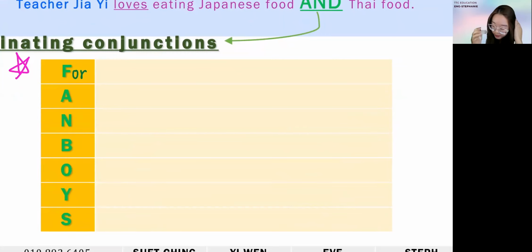F stands for 'for', A stands for 'and', N stands for 'nor', B stands for 'but', O stands for 'or', Y stands for 'yet', and the very last one, S stands for 'so'. These are the different coordinating conjunctions that you can use to combine two separate independent clauses into one complete sentence.